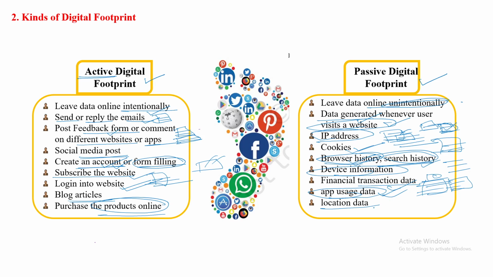Location data: just like now, through Google Maps you are going somewhere, right? You thought it is easy to travel through this location, right? But unintentionally you are leaving your data. That means on the server side it is stored where you went at that particular time. So like this, data we are unintentionally leaving on the server side, on the internet. So that is called passive digital footprint.